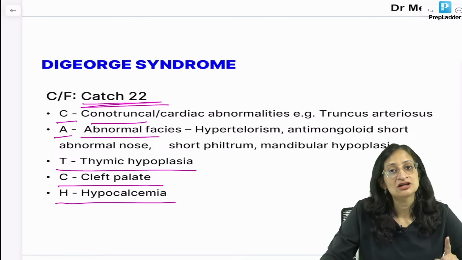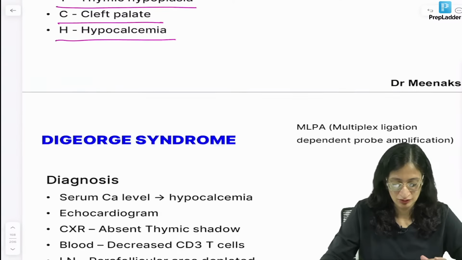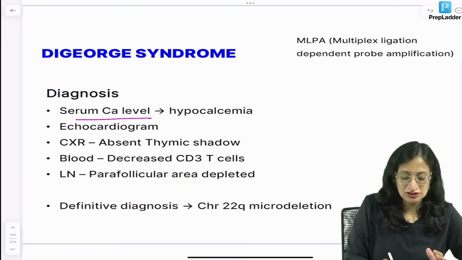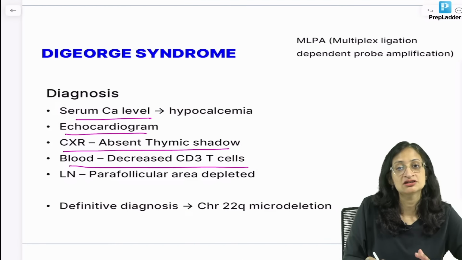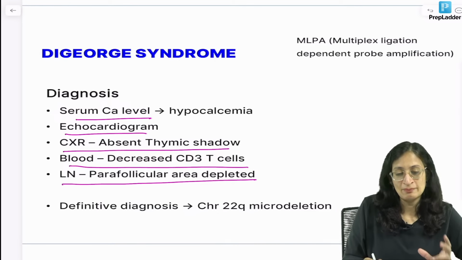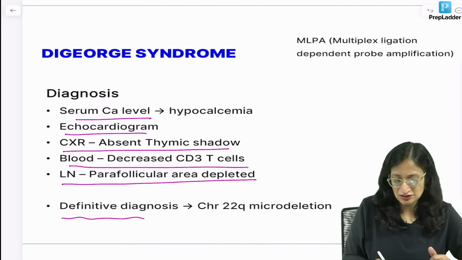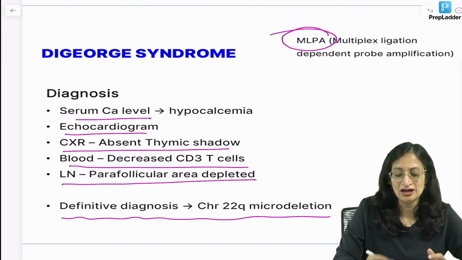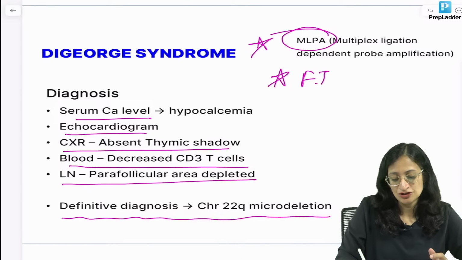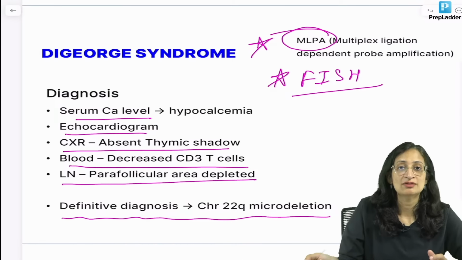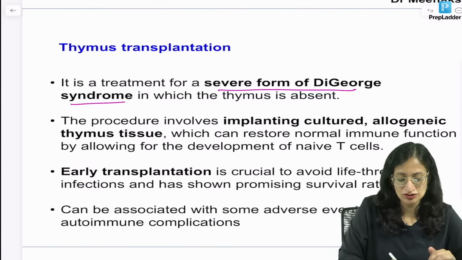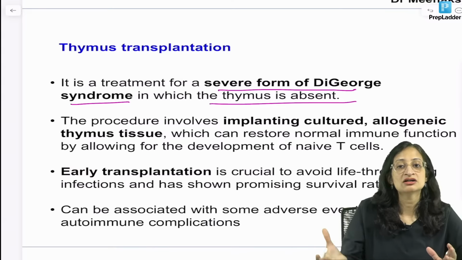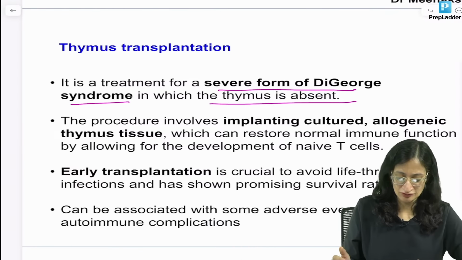Because there is thymic hypoplasia, it is mainly the T cells which are affected. And you diagnose it with serum calcium levels, echocardiogram for heart defects, chest X-ray will show absent thymic shadow, blood will show decreased CD3 T cells, lymph node parafollicular areas are depleted, and definitive diagnosis is chromosome 22q microdeletion. You can show it either by MLPA. What is MLPA? Multiplex ligation dependent probe amplification, or you can show it by FISH. What is FISH? Fluorescent in situ hybridization. And thymus transplantation can be done for severe forms of DiGeorge syndrome because the thymus is absent. So, you can implant cultured allogenic thymic tissue, and it can be done for severe cases.